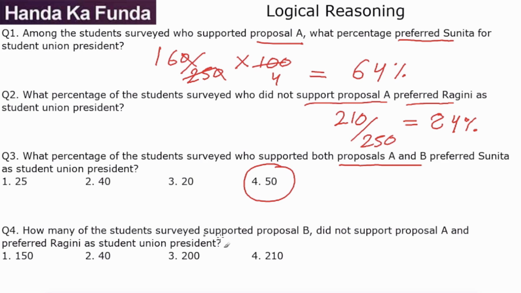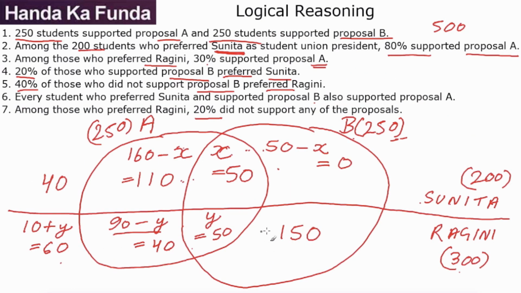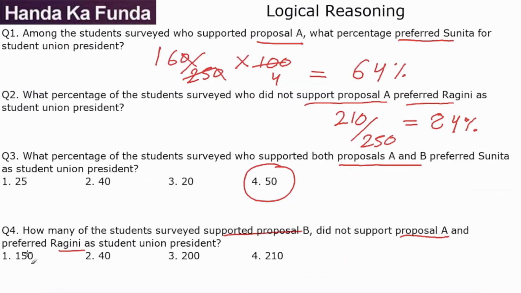How many of the students surveyed supported proposal B, did not support A and preferred Ragini? So we want supporters of B who did not support A. So we will ignore this, and liked Ragini. So we are looking at a total of 150 students, which is given to me as option 1.